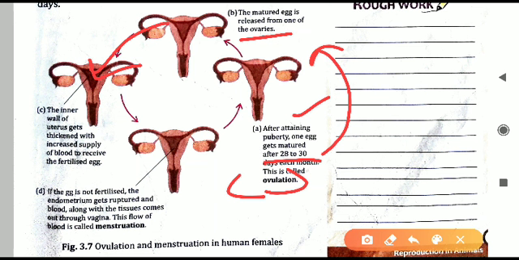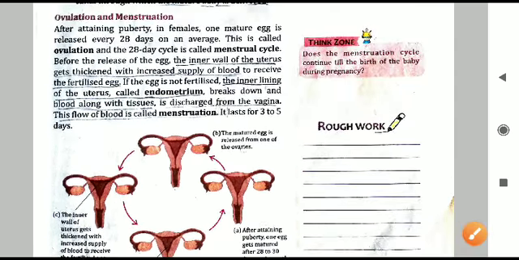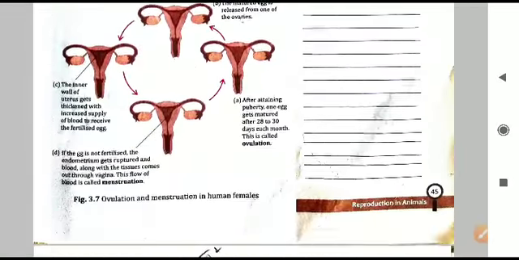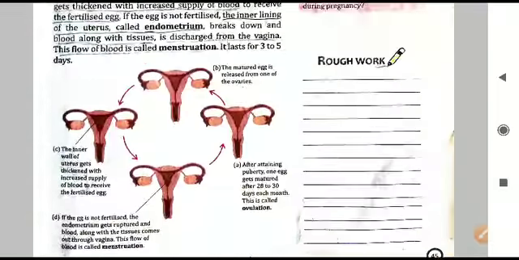But if fertilization has not taken place, then what will happen? In that case, the inner wall of the uterus will get ruptured and blood will start flowing through the vagina. The process is called menstruation. And again, the female reproductive system gets ready for ovulation after a period of the next 28 to 30 days. So this process keeps on repeating. Alternatively, it is done through both the ovaries. There are 2 ovaries. So this is all we have covered till page 45 in this video. In the next video we will be discussing the male reproductive system.